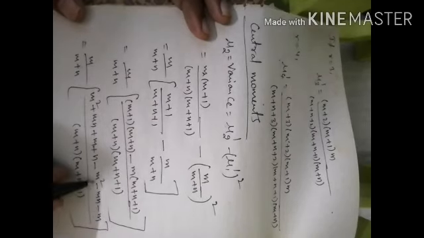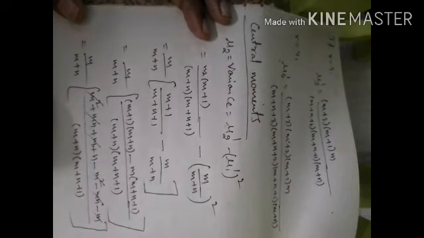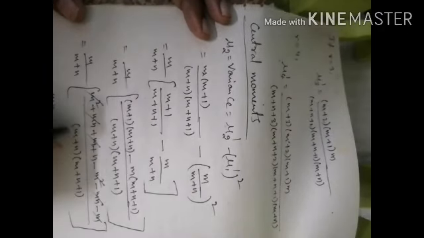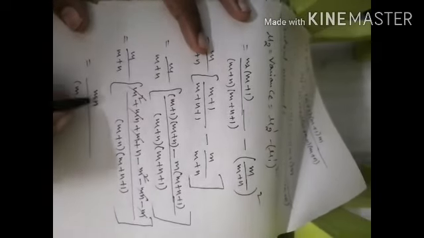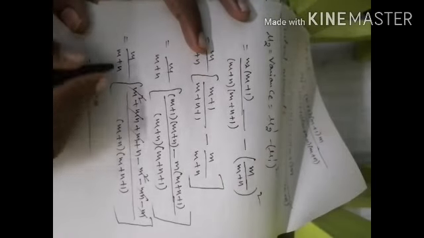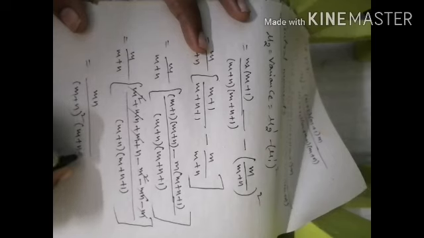So here plus m squared minus m squared gets cancelled, plus mn minus mn, plus m minus m, so only n remains. So the remaining term is m into n divided by m plus n into m plus n plus 1, and multiplying with the outside term m by m plus n, we get mn by m plus n whole square into m plus n plus 1.